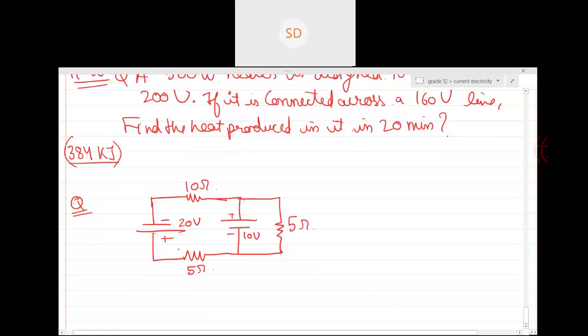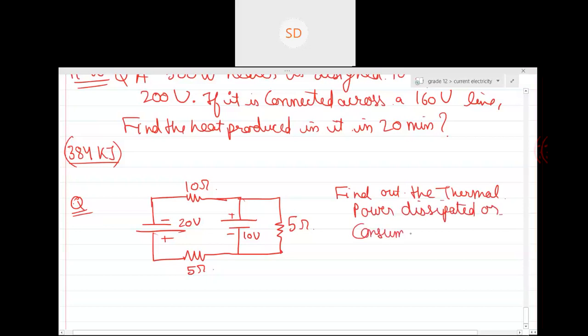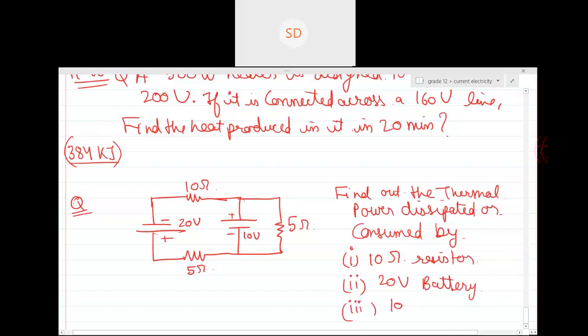Now they are asking us to find out the thermal power dissipated or consumed by first the 10 ohm resistance, second the 20 volt battery, and third the 10 volt battery.